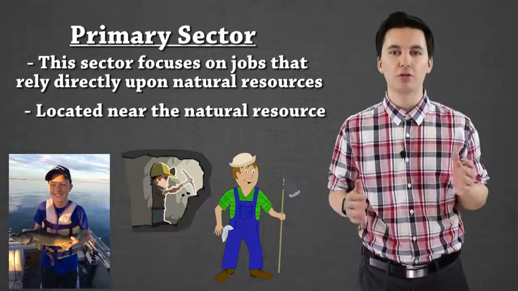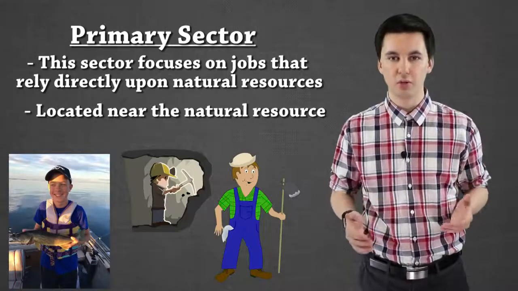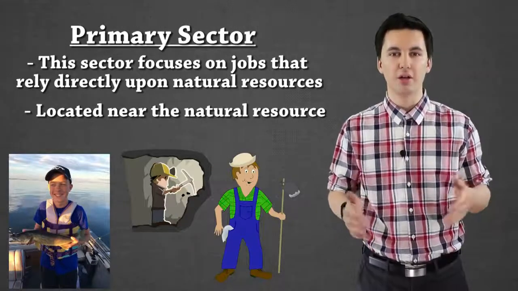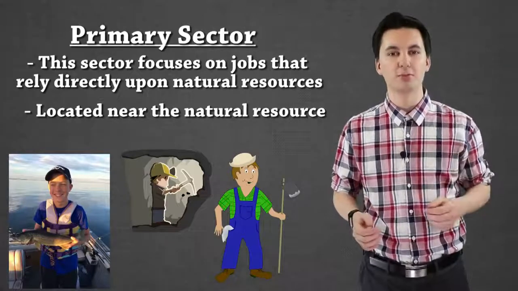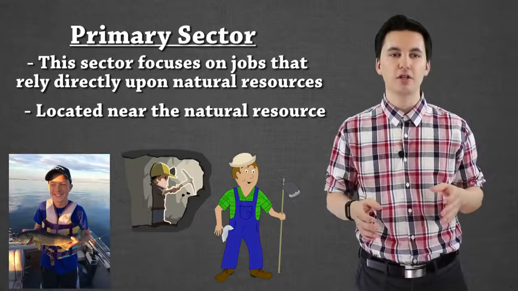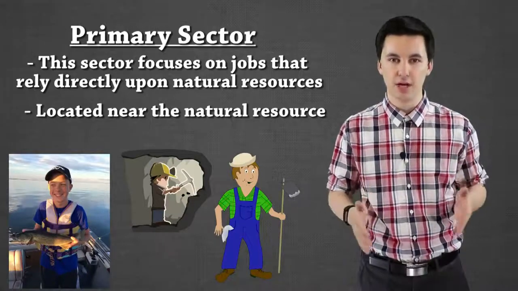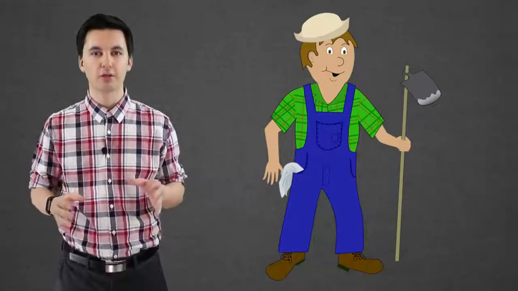They're going to be located close to whatever resource they'll be using because they have to interact with it on a day-to-day basis to be able to produce for their family and to produce their product. So the product here is just connected to the natural resource. I should mention too, before we go on to our next sector, that the most important job in the primary sector is agriculture, because these are the people who provide us food. That's really important, as that creates a functioning society.